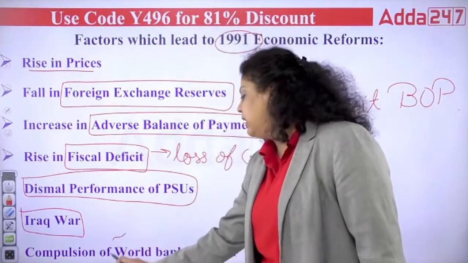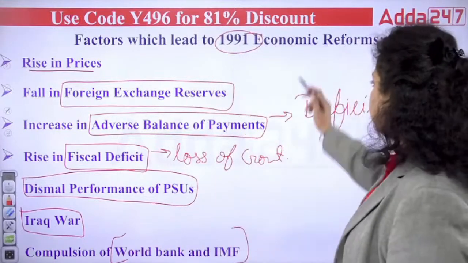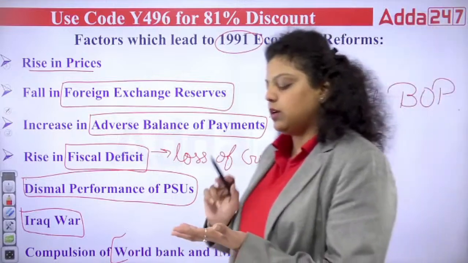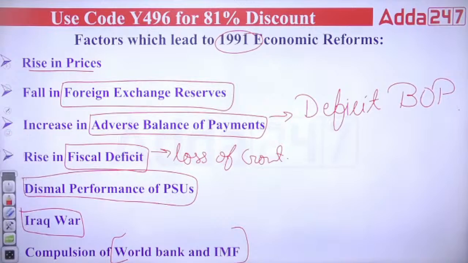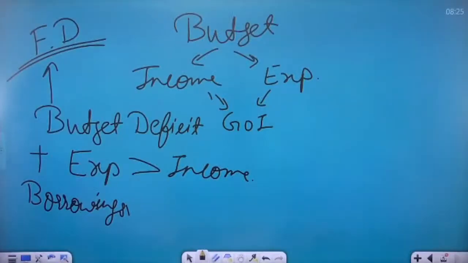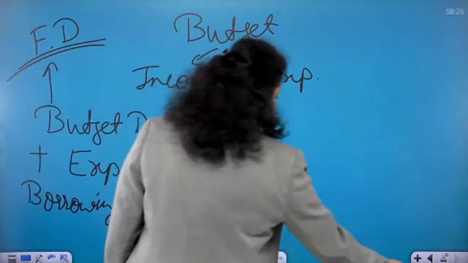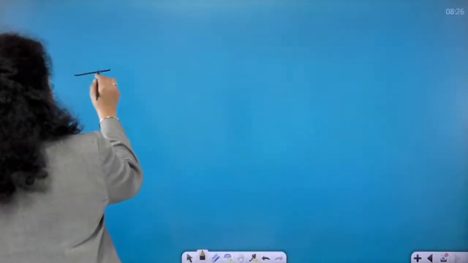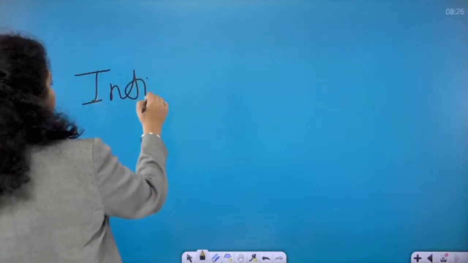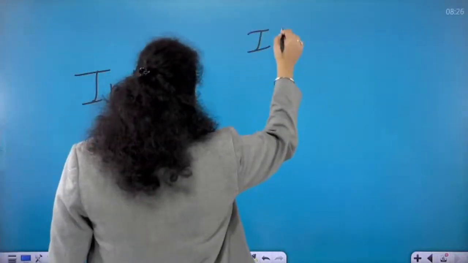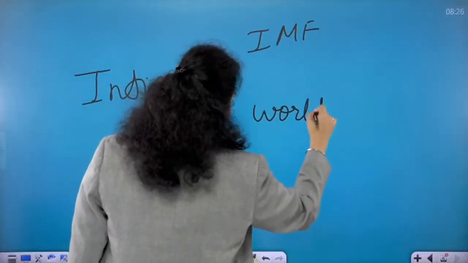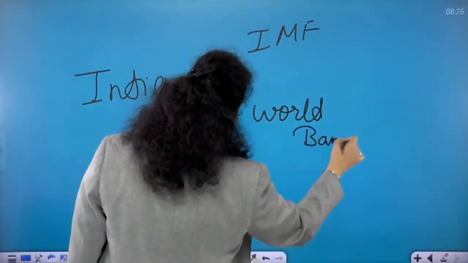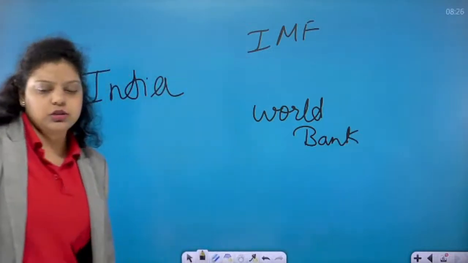Now, the compulsion of World Bank and IMF. After all these things happened, like inflation, Iraq war, crude oil prices increasing, BOP crisis, less foreign currency reserves, fiscal deficit, PSUs not working properly, what happened when we were facing this? India went to the IMF and World Bank to ask for a loan, to ask for help, because India is a founding member of these two international organizations.